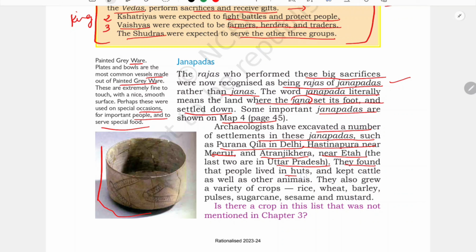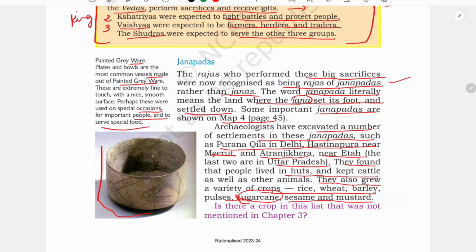They found that people lived in herds and kept cattle as well as other animals. They also grew a variety of crops: rice, wheat, barley, pulses, sugarcane, sesame and mustard. See, in our previous chapter we did not find sugarcane, isn't it? Now the archaeologists have found sugarcane as well. So these Janpads were excavated, in Hastinapur and Purana Kila in Delhi, especially forts. These Janpads were fortified.